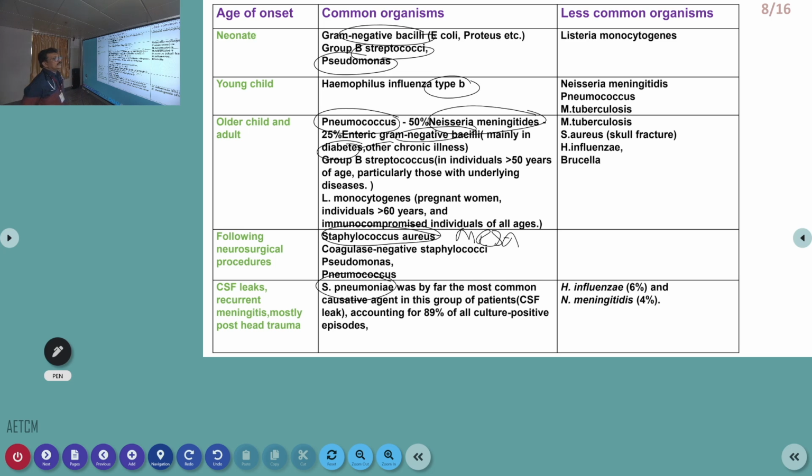Another important organism is Listeria. Listeria is very, very common in extremes of age. Extremes of age means very young children and very old patients.